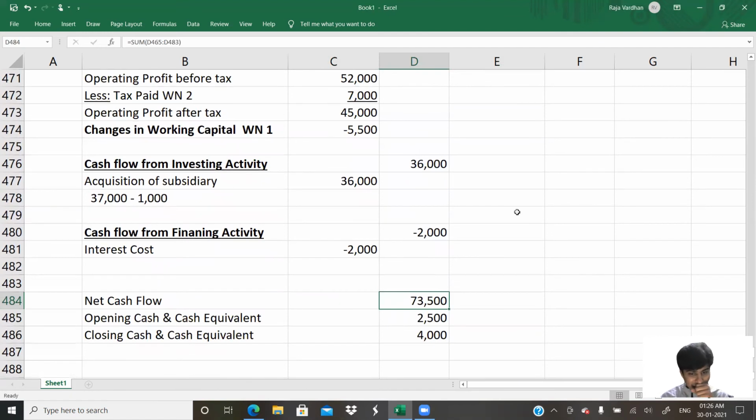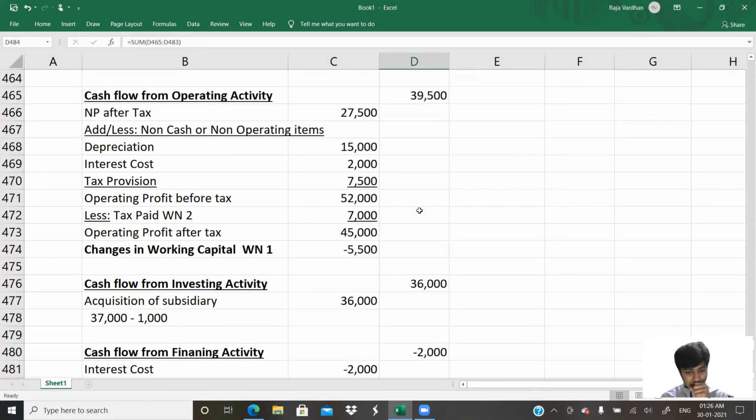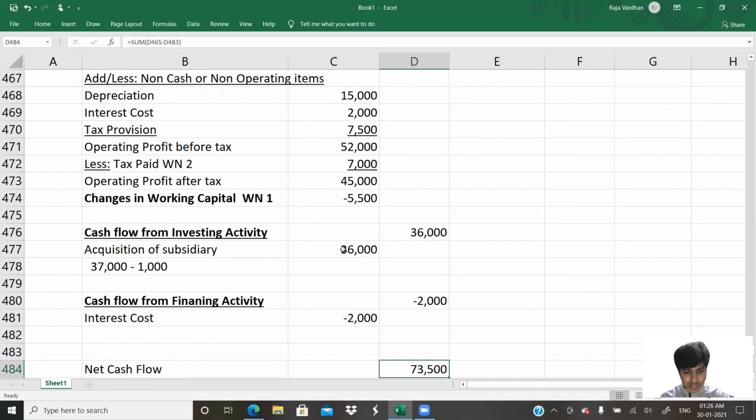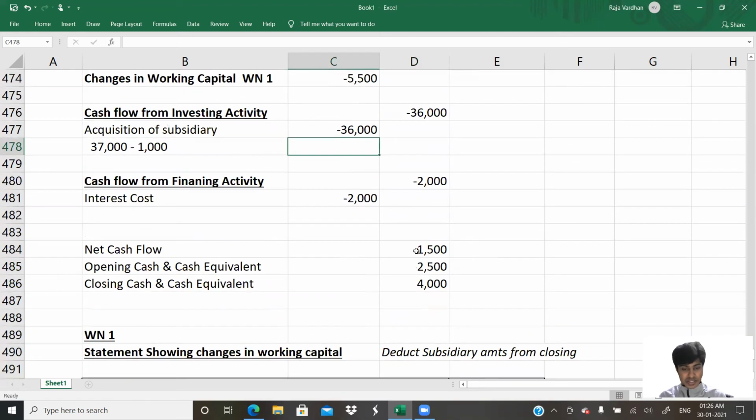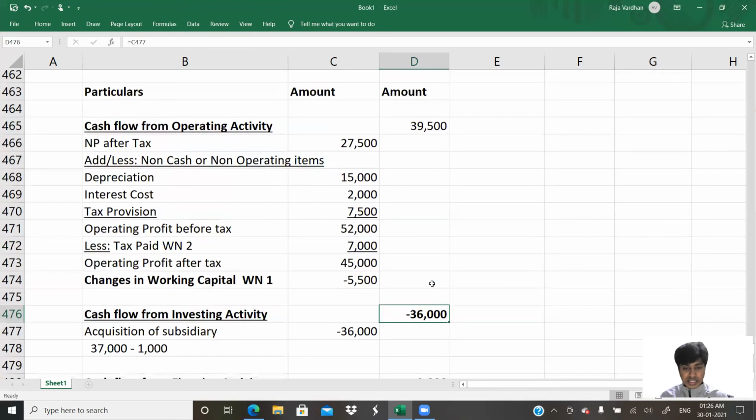Wait, something's wrong. 39,500. Oh, this 36,000 is paid. It is outflow, right? We're paying it. So 39,500 minus 36,000, we get 1,500. Net cash flow is 1,500. Opening is 2,500. So 2,500 you had plus 1,500 net cash flow, inflow, positive. You should get 4,000. So 2,500 plus 1,500 is 4,000. Perfect. Everything goes well, isn't it? Yeah, it tallies. So we've done it correct.